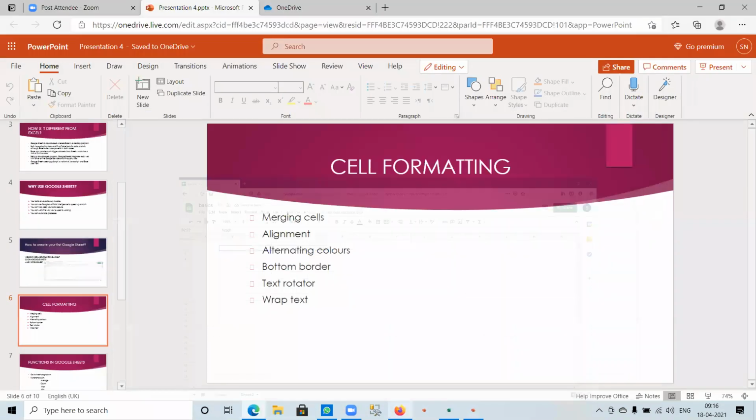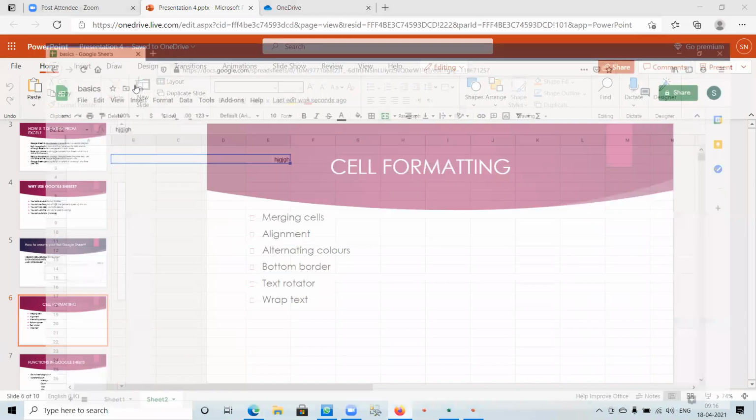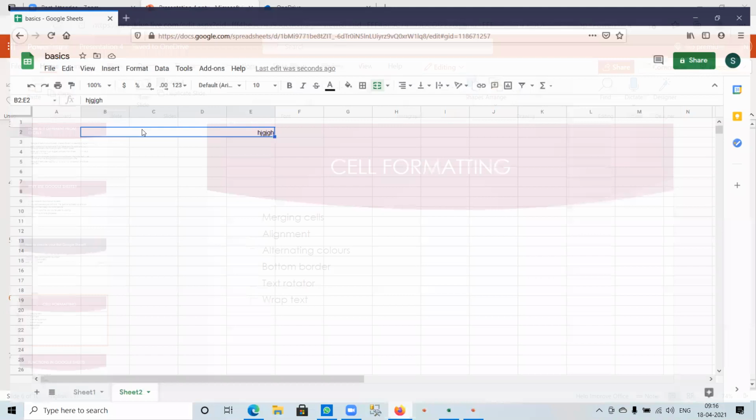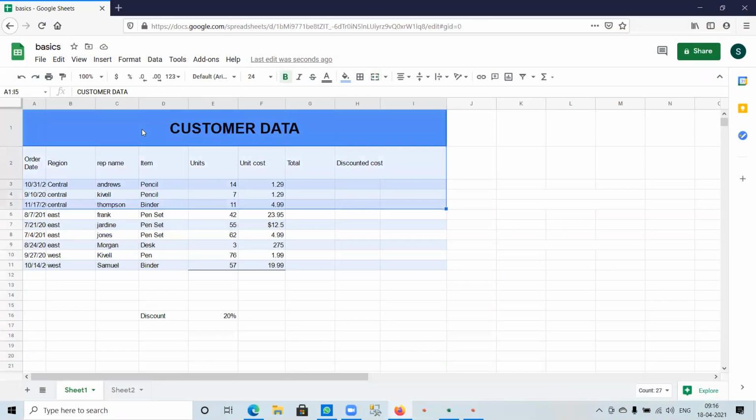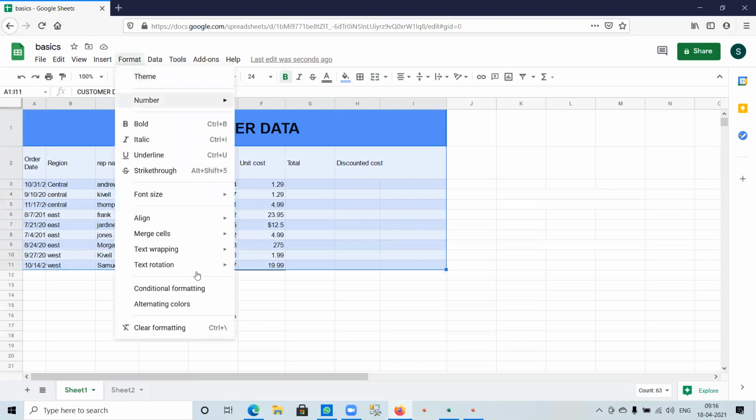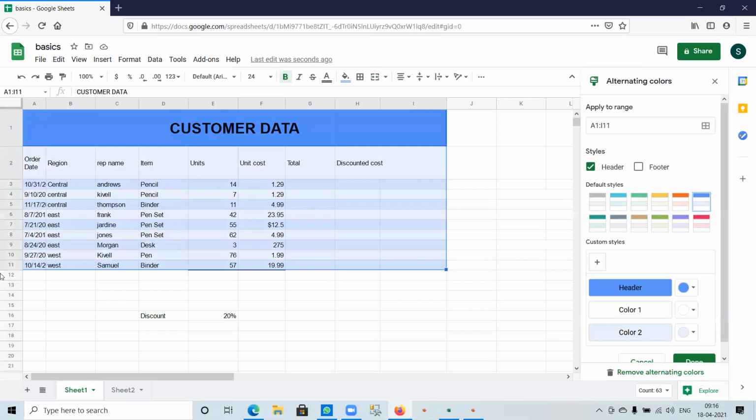And next is how you provide color. Here I have entered a sample table. In order to provide color for your table, just click on Shift, select the rows and columns that you need to provide color. Go to Format, go to Alternating Colors, and select the color which you need.